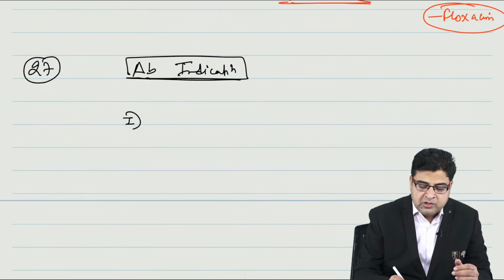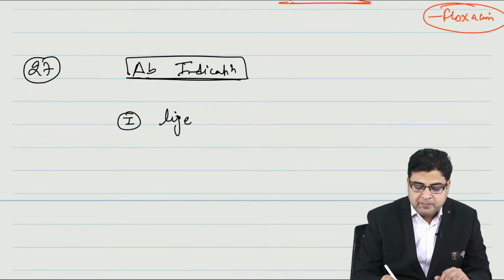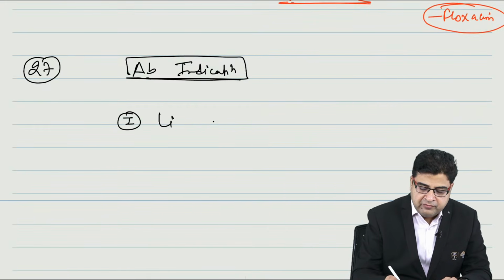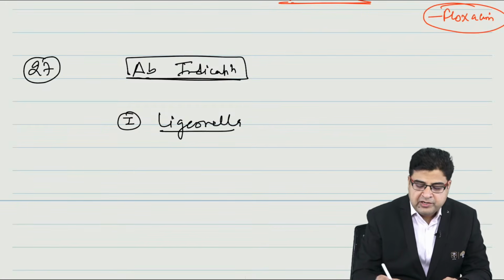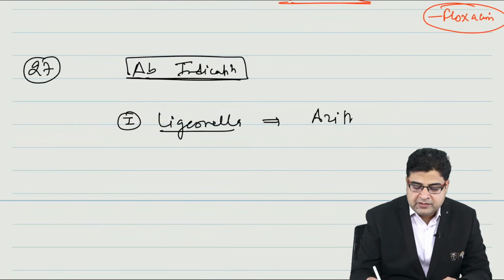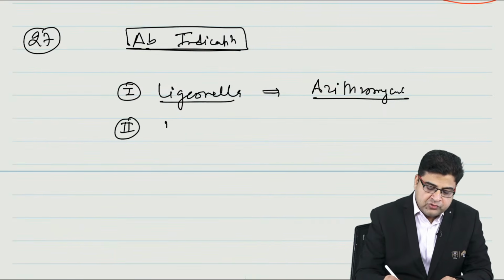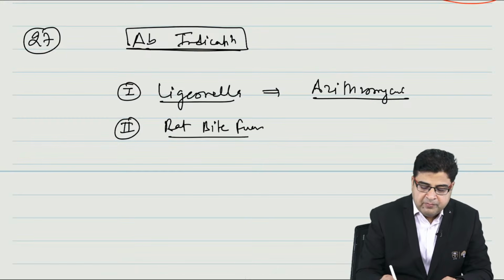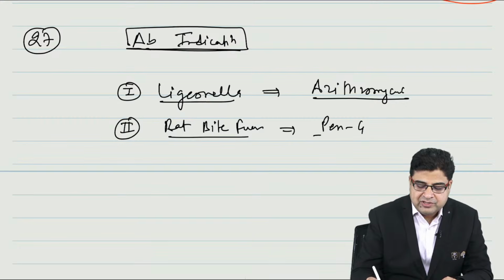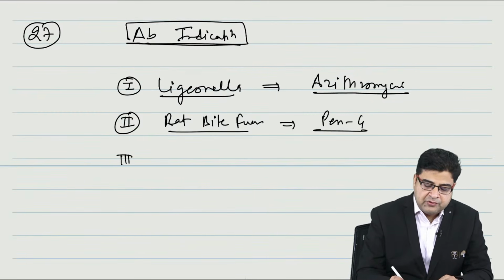Let's take an example. Recently in your exams, they have asked the bacteria like Legionella. So when the patient is suffering from this infection, we call it Legionella. For Legionella infection, the drug of choice is azithromycin. Now, in one of your exams, they have asked you the drug of choice for rat bite fever. Please remember the drug of choice is penicillin G. So penicillin G is the drug of choice for rat bite fever.